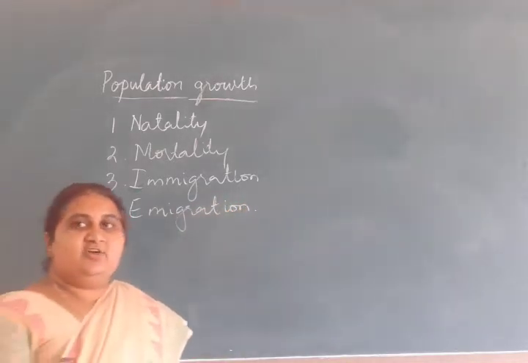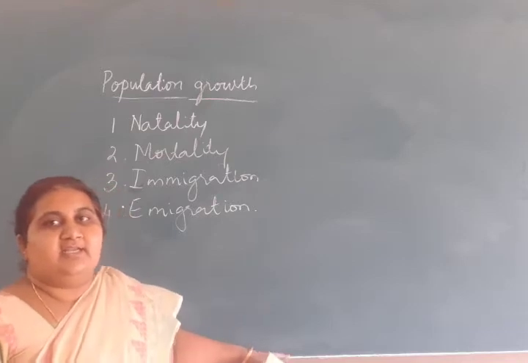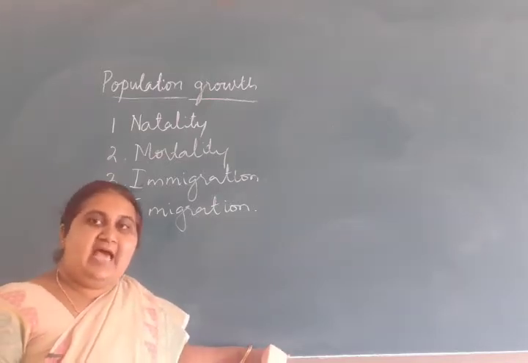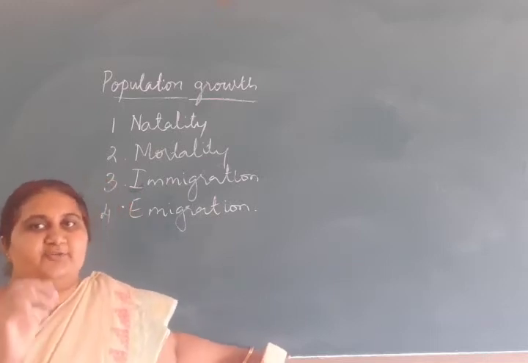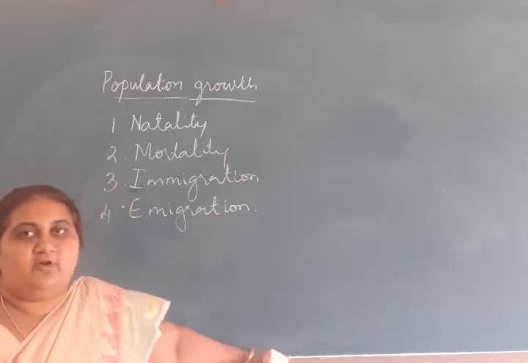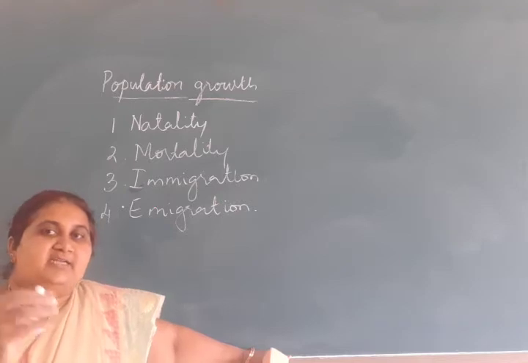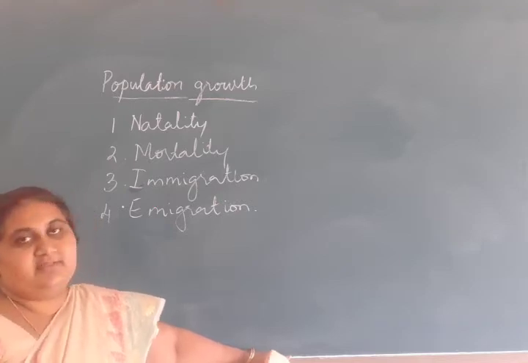Natality, also known as birth rate, is the number of individuals added per unit population, or the number of individuals added per 1000 individuals.